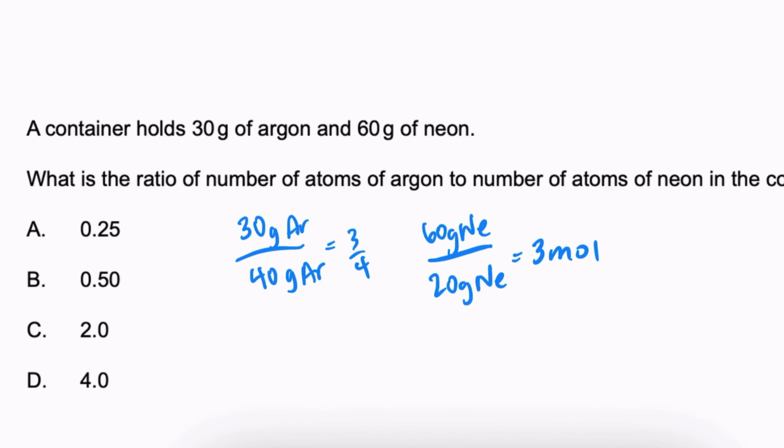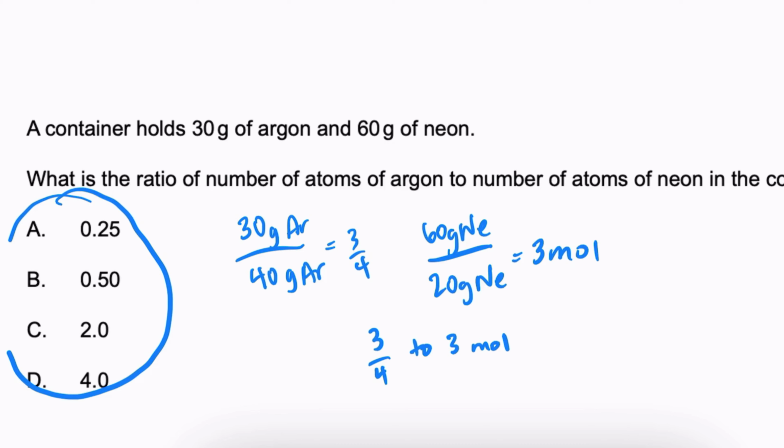So we want to look at the ratio of moles of argon to moles of neon. So our ratio is 3/4 to 3 moles. And to get a decimal of our ratio, which is what the question wants, we would just divide 3/4 over 3, which gives us 1/4. So the answer would be A.